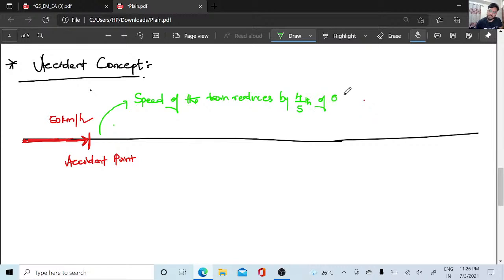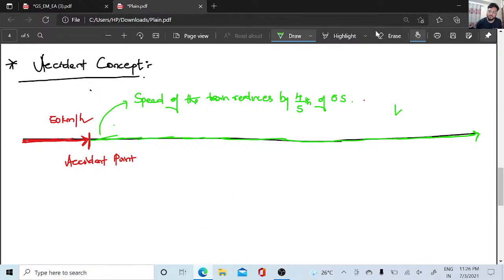And the train from here to reach here would take 40 minutes later than the original time.